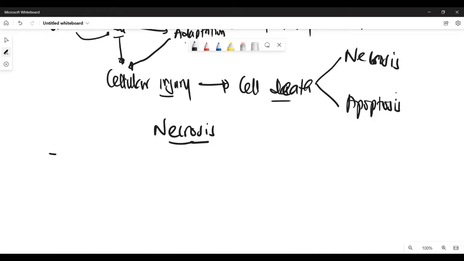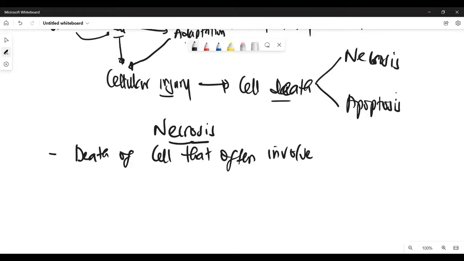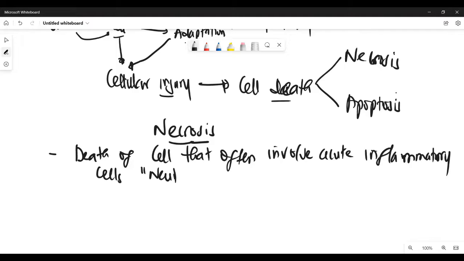So necrosis is a death of cells that often involves the acute inflammatory cells. Throughout this USMLE series, anytime we mention acute inflammatory cells, always think of neutrophil.